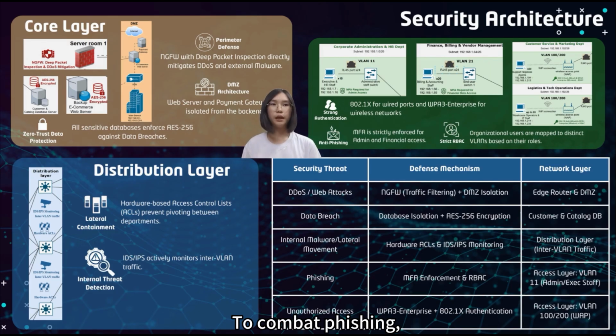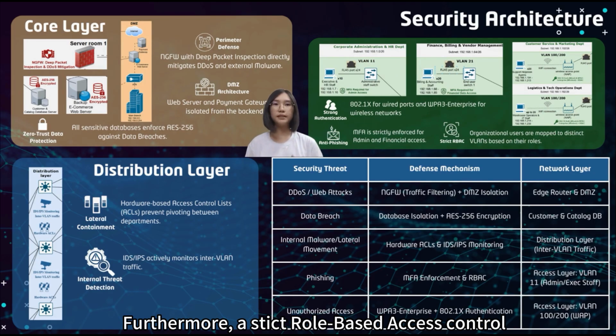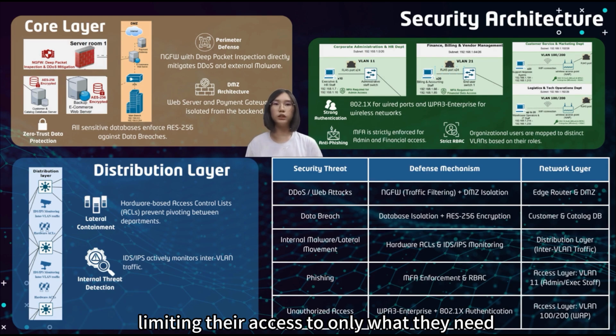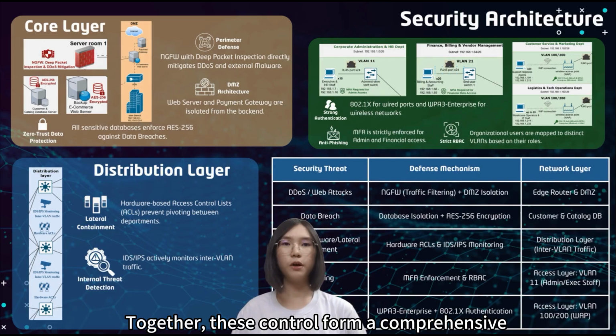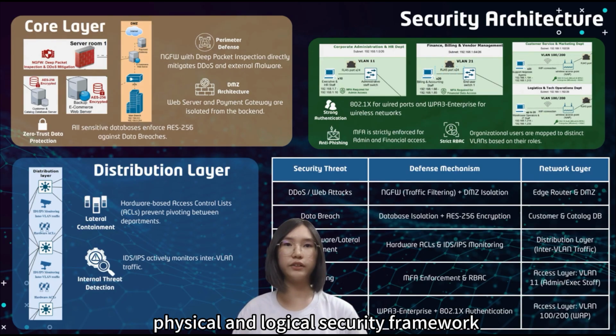To combat phishing, multi-factor authentication is strictly enforced for all admin and financial access. Furthermore, strict role-based access control maps users to distinct VLANs, limiting their access to only what they need. Together, these controls form a comprehensive physical and logical security framework.